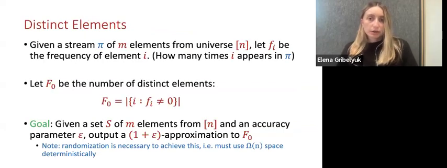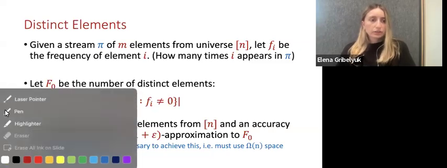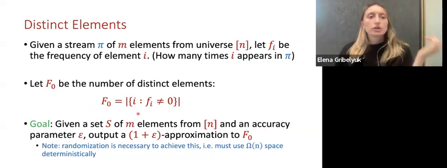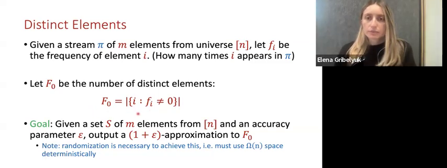Today, the specific streaming problem we'll focus on is the distinct elements problem. As before, we're given an input stream of elements from some universe, 1 through n, and we look at the frequency vector of elements arriving in the stream. Here, fi is the number of times i appears. We'll consider the problem of estimating the f0 of the stream, where f0 is defined in this formula here. It's just the number of non-zero coordinates of the frequency vector. This exactly corresponds to the number of distinct elements in the stream.